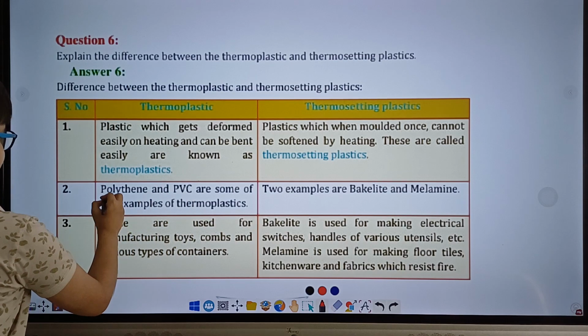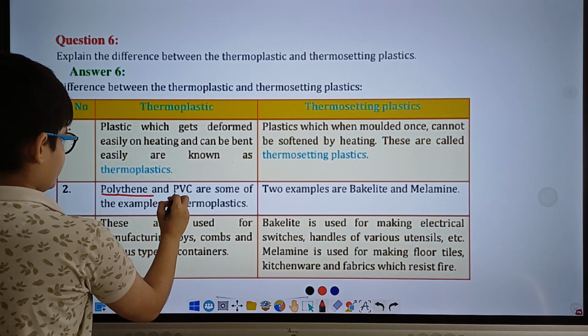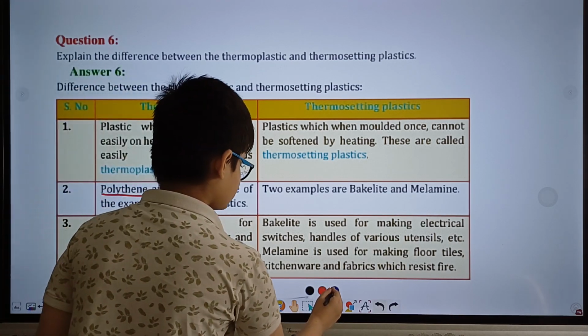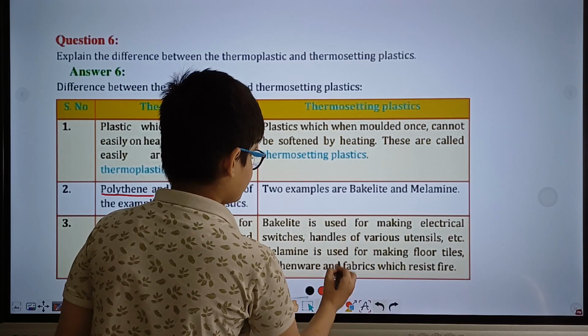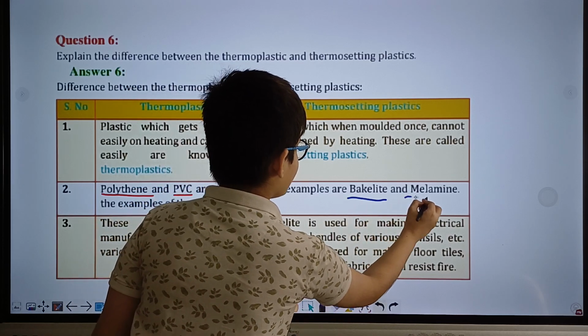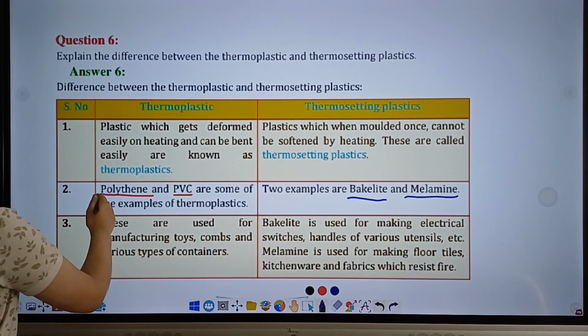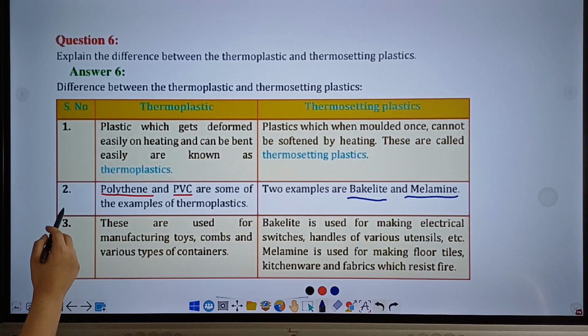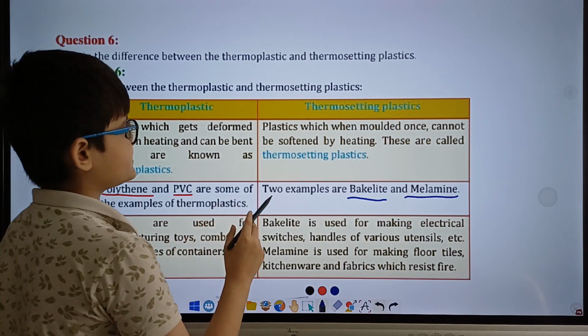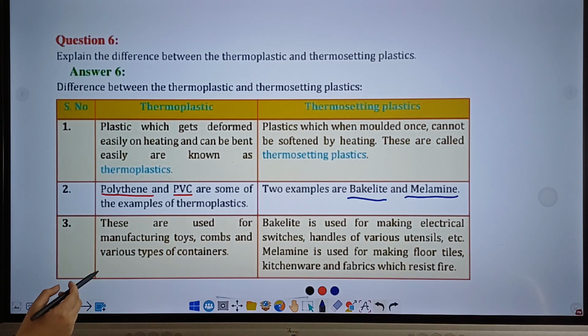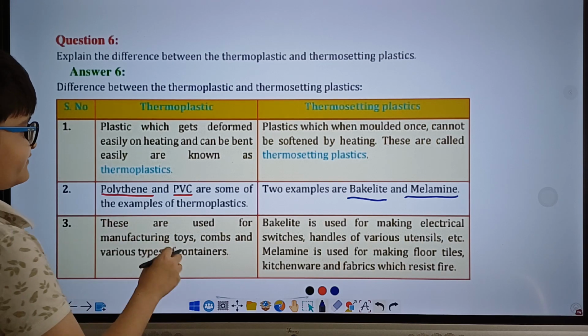So take note of that. Polythene and PVC and bakelite and melamine. The red underlines are for thermoplastics and the blue underlines are for thermosetting plastics. Alright. Moving on to the third point of each of these plastics, and this is the final point.